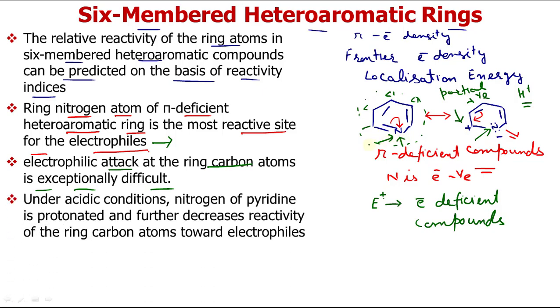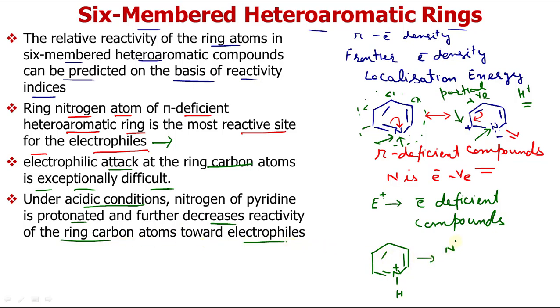On the other hand, if we do the reaction under acidic conditions, what happens? The nitrogen of pyridine is protonated, as these nitrogens are basic in nature. So we can write the protonated nitrogen, N positive. Pyridine gets protonated, and this further decreases the reactivity of the ring carbon atoms towards the electrophile.